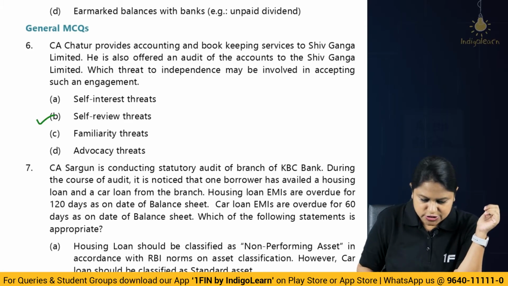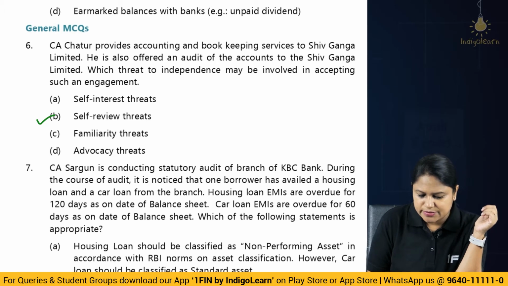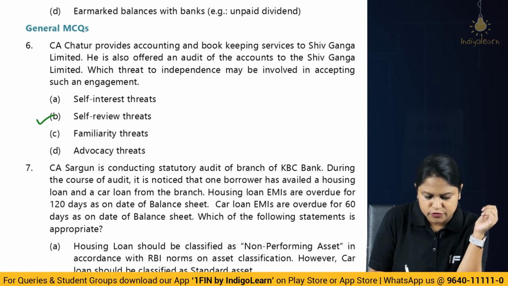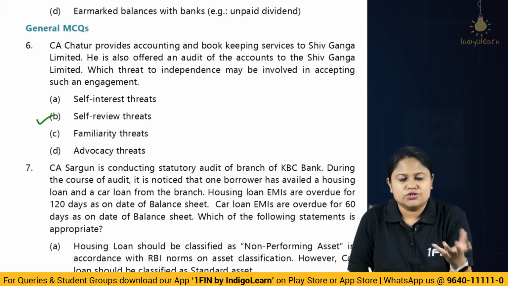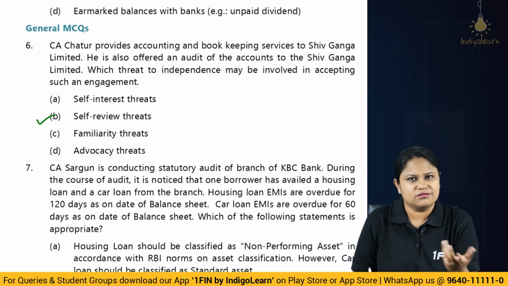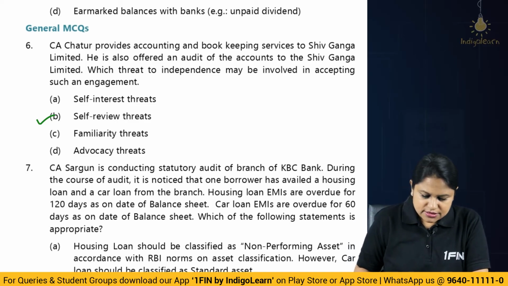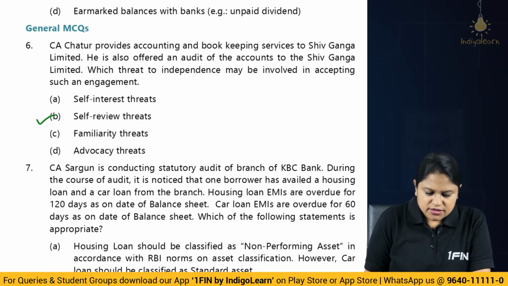So here obviously the question has not to be read also further. We know which threat of independence may be involved here. It is going to be self-review, because you will check your own work. So are you going to be objective enough to give the conclusion? No. Okay. Then next is C.A.